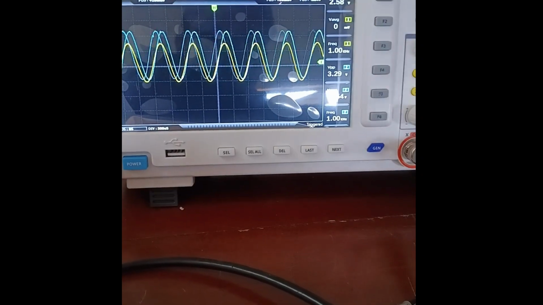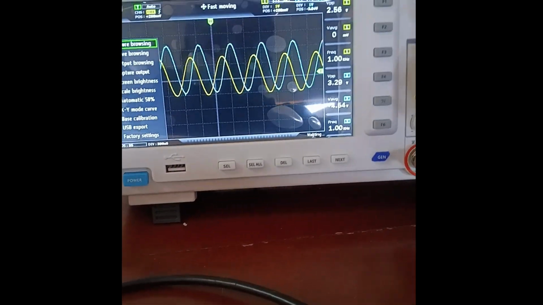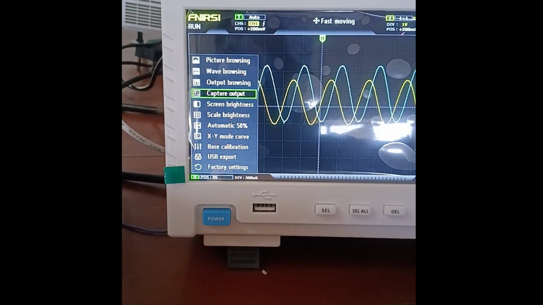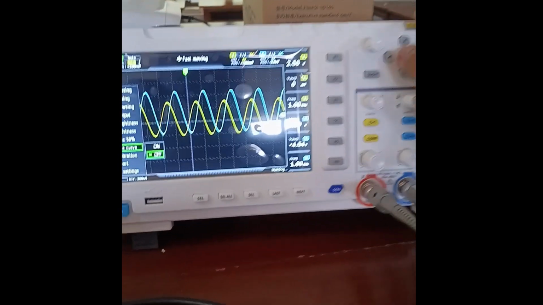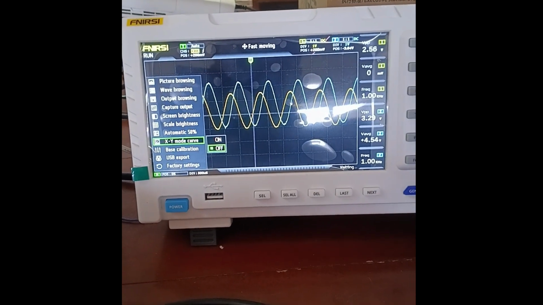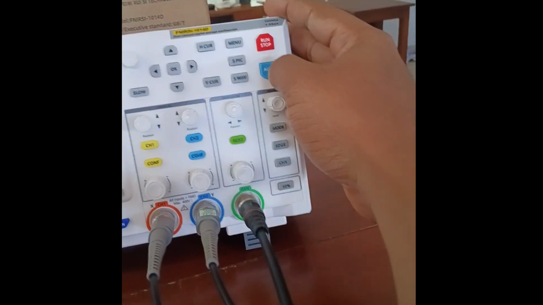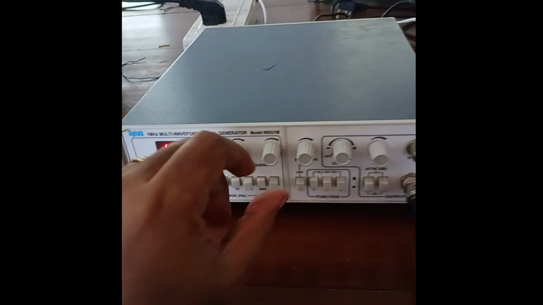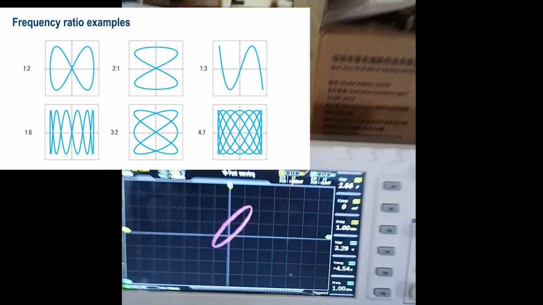Then if I switch on my XY mode, in XY mode we will see the Lissajous figure. So I can switch on this one by pressing here. Then I just press my run button here, auto, so we get the Lissajous figure. What I will do is change my frequencies using this knob to different frequencies.